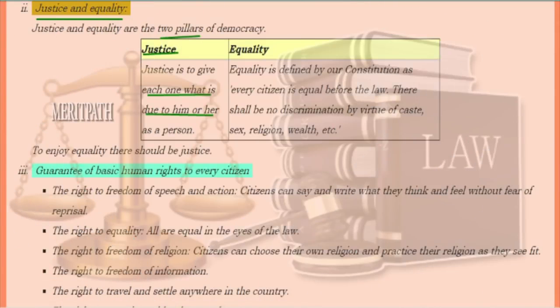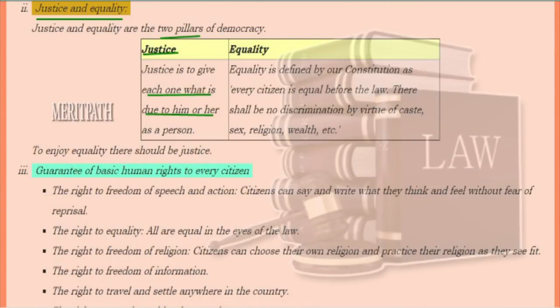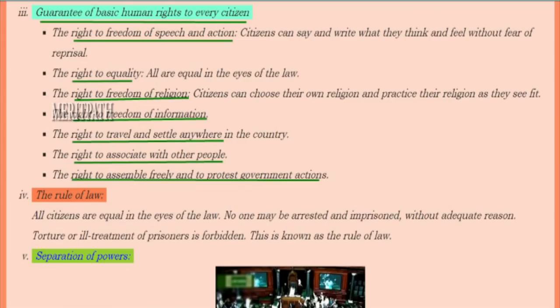Justice and equality are the two pillars of democracy. Justice means giving each one what is due to him or her as a person. Next is equality. Equality means every citizen is equal in the eyes of the law, so there shall not be any discrimination by means of caste, sex, religion or wealth. To enjoy equality, there should be justice.